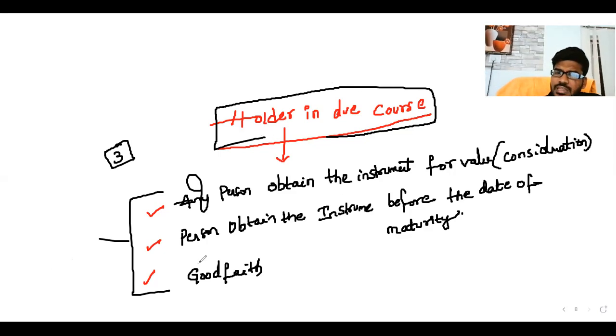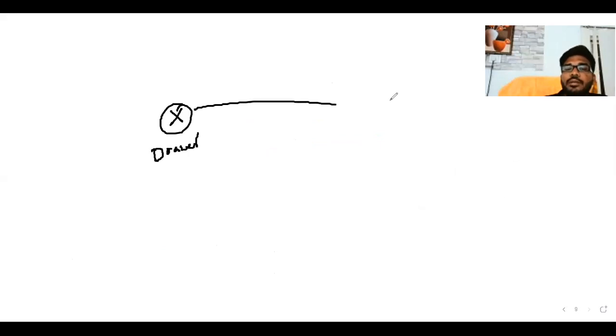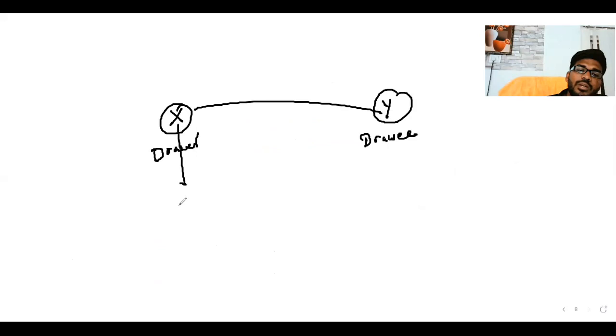Sir, what is good faith? What does it mean? Listen carefully. What is the good faith concept? Basically, sir, listen. X is a drawer. He draws the bill and sends it to Y. Y accepts it, so Y is the drawee. X endorses the instrument to A. Then X is the endorser, and A is the endorsee.